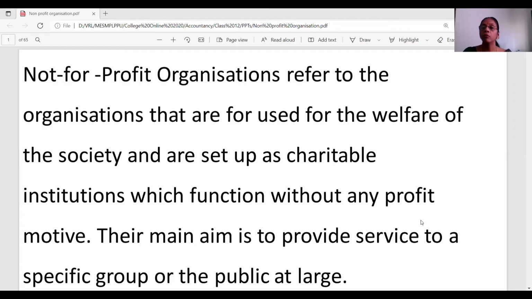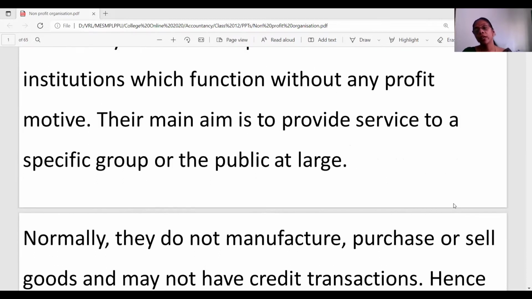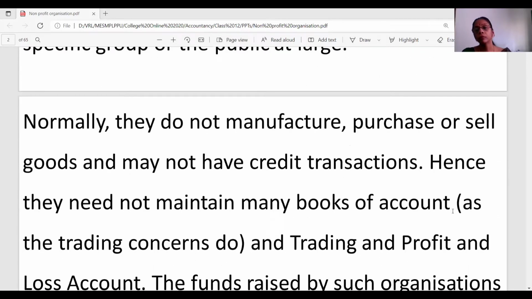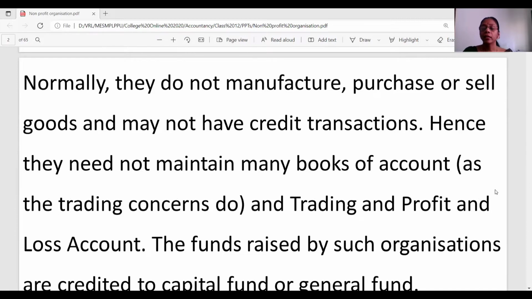Not-for-profit organizations are organizations that generally are established for the welfare of the society. They do not aim at making profits. They set up their organizations only for doing some public welfare. They work either as charitable institutions or in the form of trusts. Their main aim is to provide service to the people at large. As we see here, charity becomes their prime aim. There would be no intention for them to make any kind of profits.